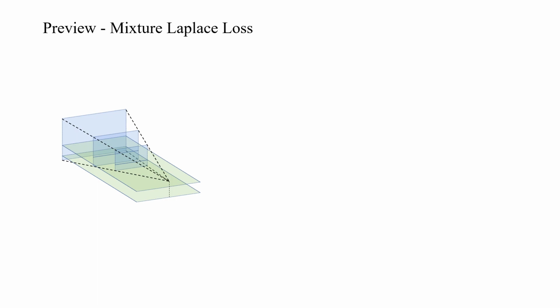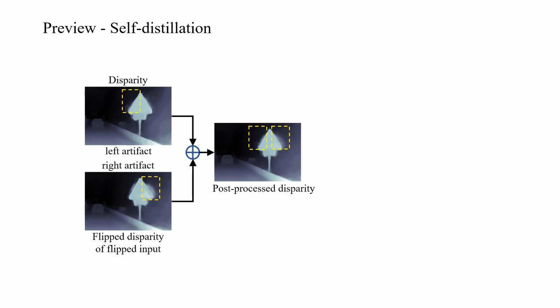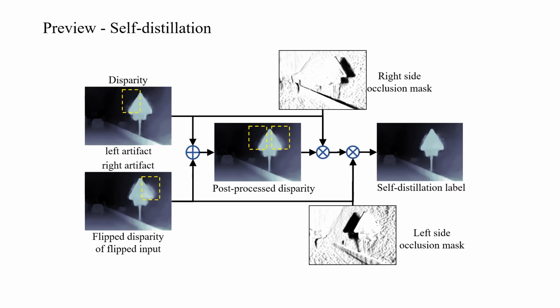The predefined planes provide depth candidates for each ray. Based on this, we propose to model the depth as a mixture Laplace distribution along the ray, with each candidate representing the mean of a peak in the distribution. We also address the issue of artifacts caused by occlusion in the post-processing with our bilateral mask to further improve the self-distillation labels and final results.